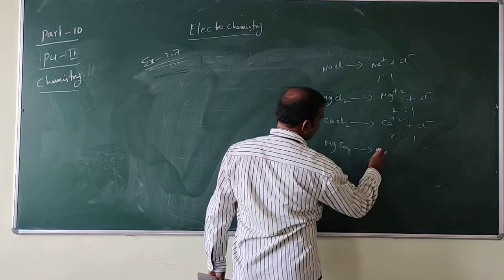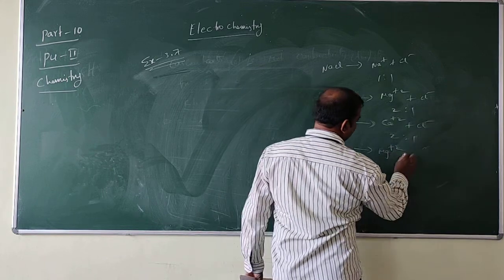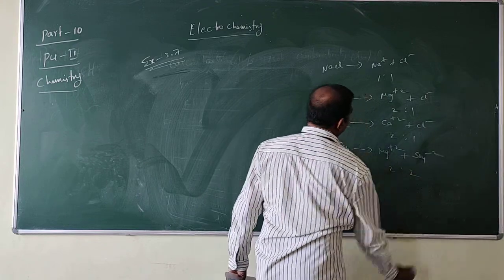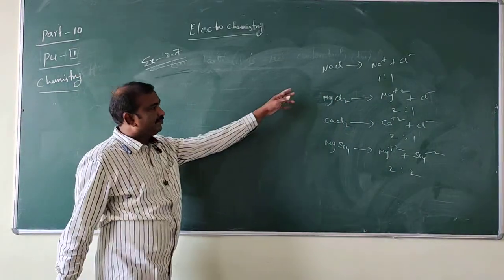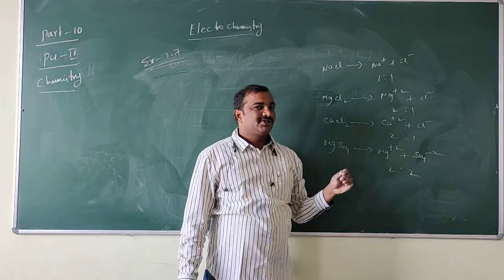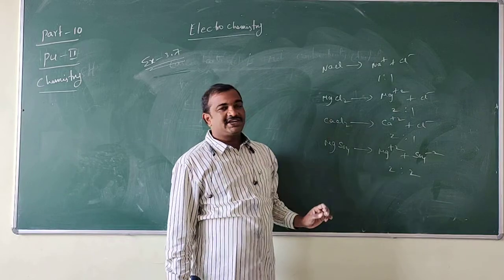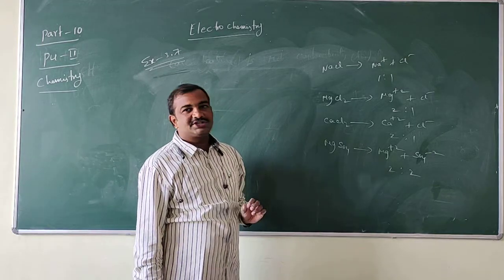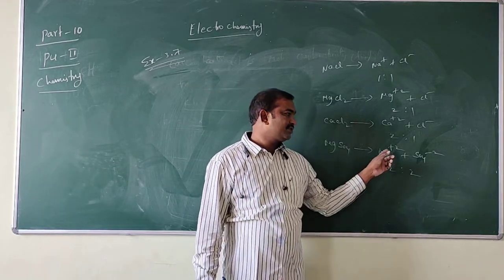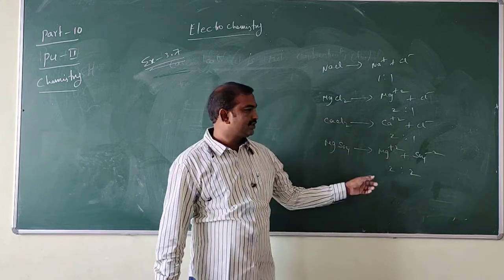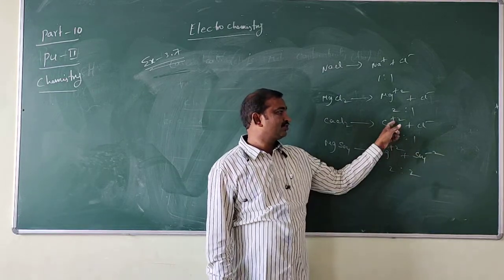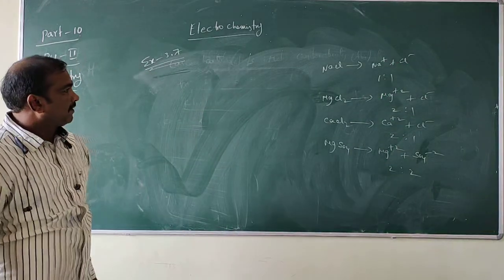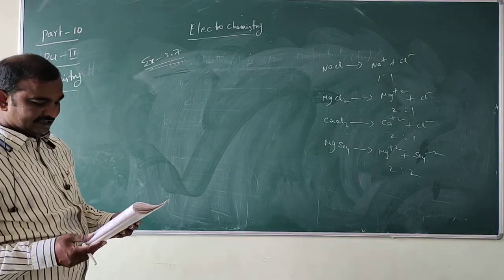MgSO4 gives Mg plus 2 and SO4 minus 2, so it is a 2:2 ratio. Look here: NaCl converts to Na plus and Cl minus, a 1:1 ratio. MgCl2, Mg plus 2, Cl minus, a 2:1 ratio. CaCl2, Ca plus 2, Cl minus, a 2:1 ratio. MgSO4, Mg plus 2, SO4 minus 2, a 2:2 ratio. We have to take the ions with these ratios.